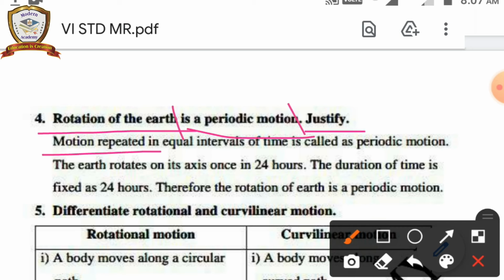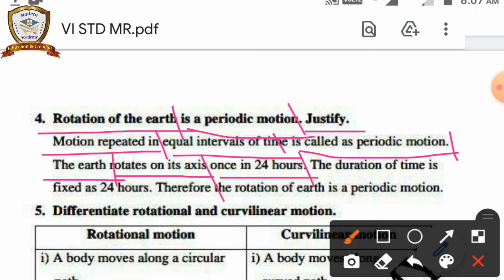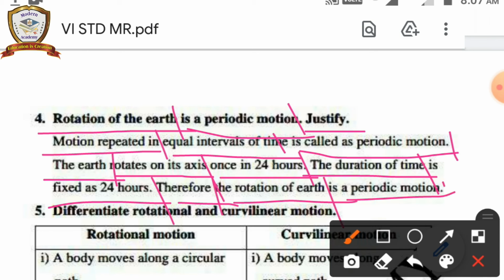Motion repeated in equal intervals of time is called periodic motion. The earth rotates on its axis once in 24 hours. The duration of time is fixed as 24 hours. Therefore, the rotation of the earth is a periodic motion.